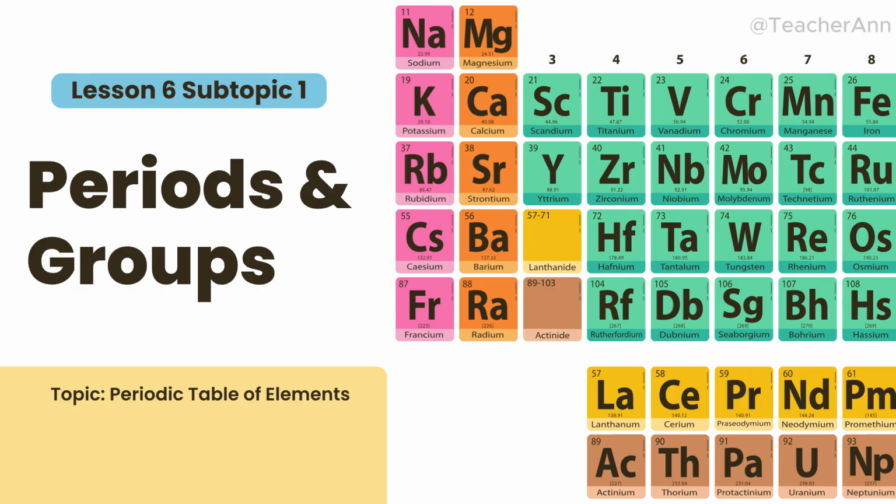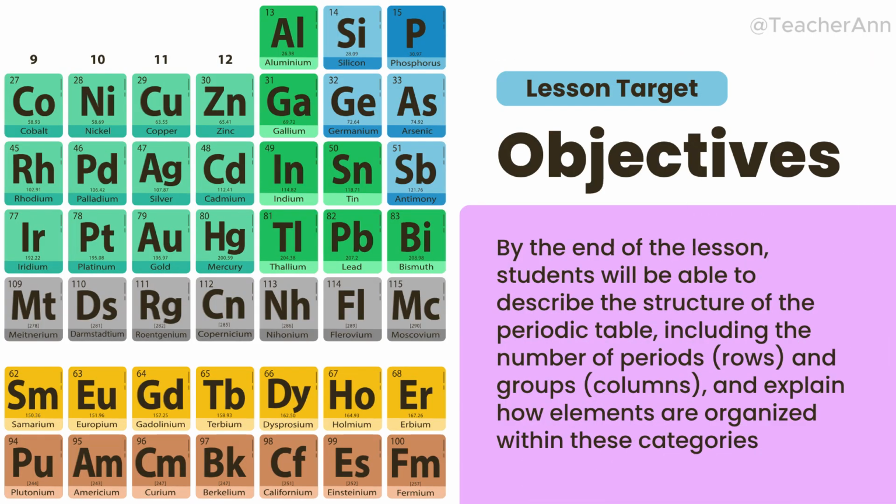Okay, before we dive into the table, let's check our learning goal for today. Our goal for today is to describe the structure of the periodic table, particularly how the periods or rows and groups or columns are arranged. By the end, kaya mo nang i-explain why certain elements share similar properties. So, hindi lang natin aalamin kung nasaan ang elements pero bakit sila nandun.